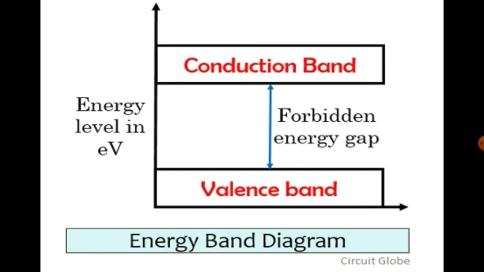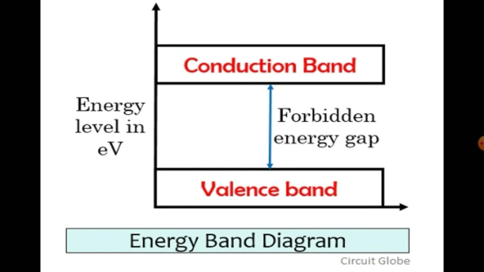The energy level of the electrons is measured in electron volts and it is taken along the y-axis. So here the valence band is taken below and the conduction band is above. In between the valence band and the conduction band, there is a forbidden energy gap. The valence band and conduction band are the bands which are closest to the Fermi level.